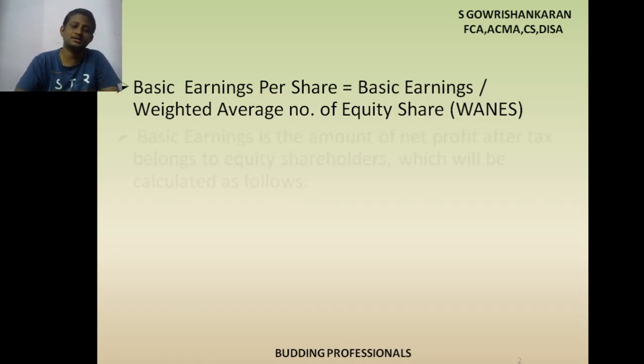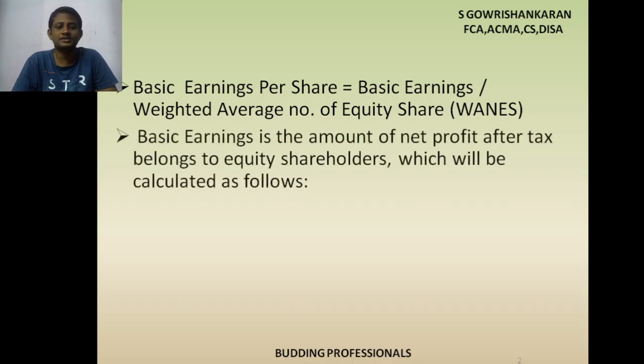So the next thing is basic earnings. Basic earnings is the amount of net profit after tax belonging to equity shareholders, which will be calculated as follows. Imagine your P&L account: you have income, expenses, net profit, then provide tax, then you get the after-tax figure.